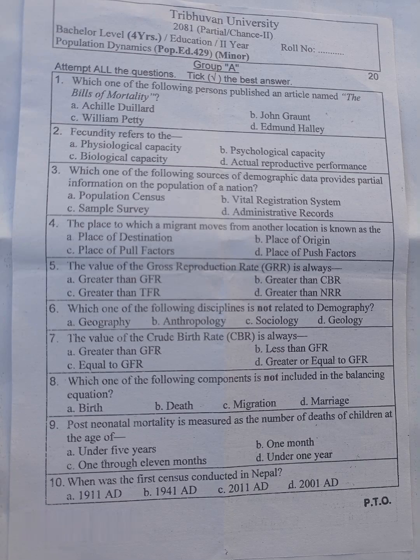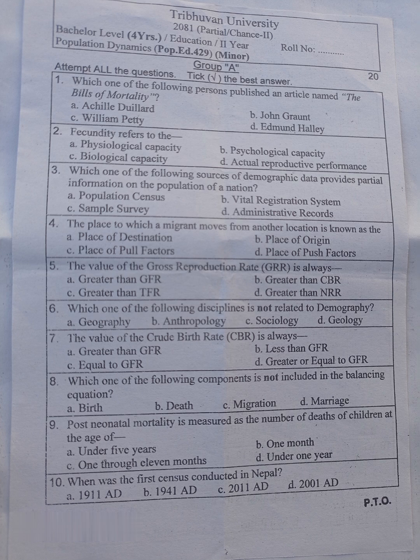Tribhuvan University, Partial and Chance Exam second, 2081, Bachelor level 4 years program, Education, B.Ed second year, Population Dynamics, Population Education 429, minor subject question paper, full marks 100, time 3 hours. There are 3 groups: group A contains 20 marks, group B contains 56 marks and group C contains 24 marks. Group A, attempt all the questions, tick the best answer, marks 20.